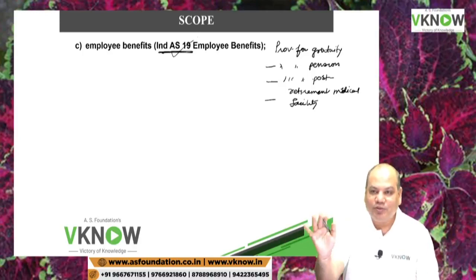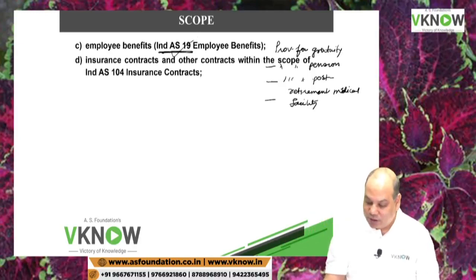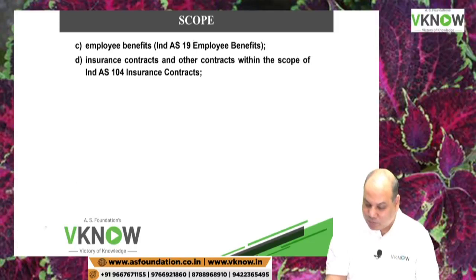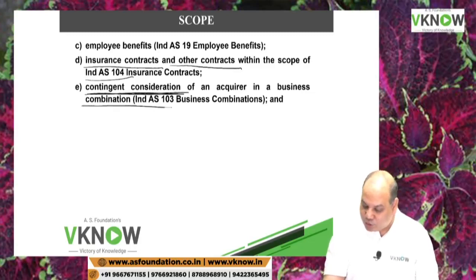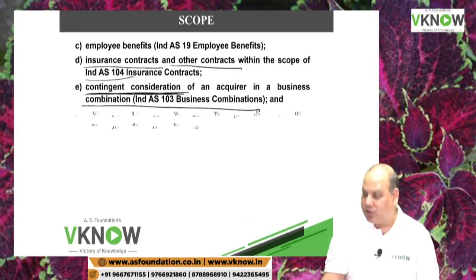Don't come to me. Ind AS 37 says, if it is a provision relating to employee benefit, go to Ind AS 19. If it is related to insurance contract and other contracts, go to Ind AS 104. Then if it is a contingent consideration of an acquirer in a business combination, go to Ind AS 103.